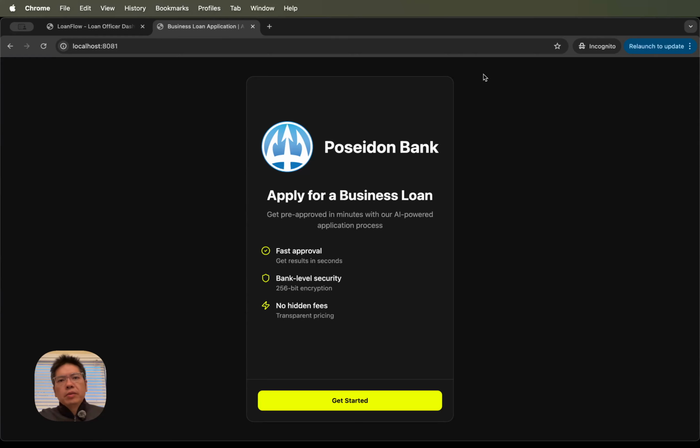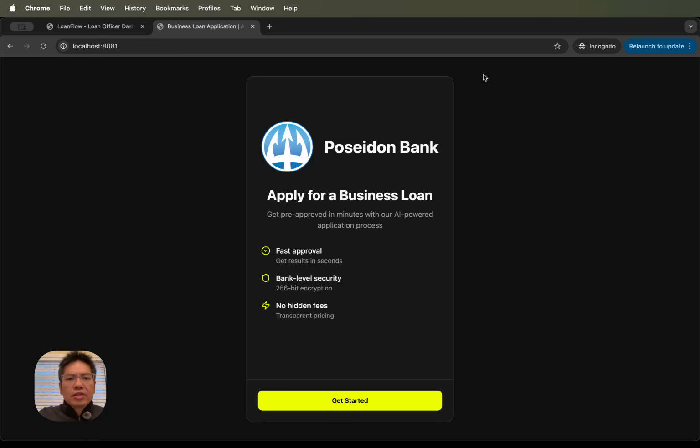Today we're going to be demoing our software called LoanFlow. LoanFlow is a loan origination system and a loan management system all combined in one. It's AI native and a totally white label solution for banks and lenders alike.